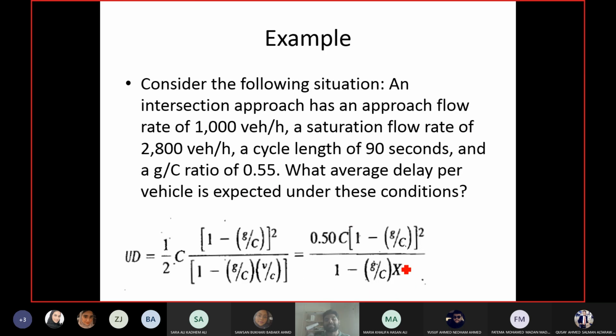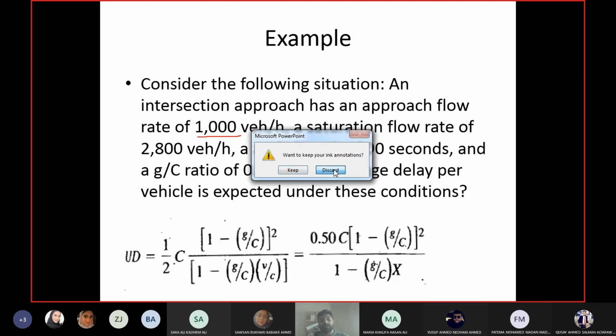Now I need X. X is V upon c, volume upon capacity. Keep in mind, in V upon c, c means capacity, not cycle length. They have given me volume, so V is known. I need capacity. Let us see how we can calculate the capacity.